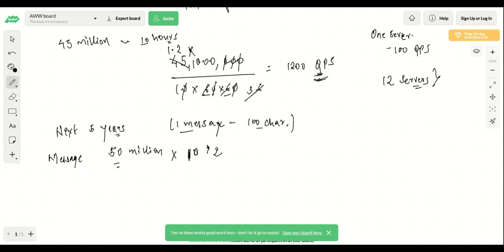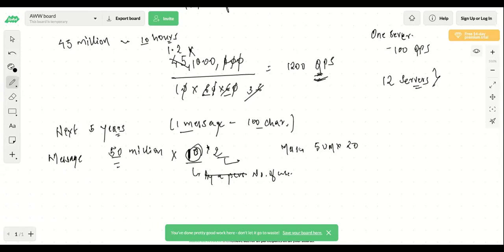So this is the number of users who a particular user will interact with. So 50 million people will interact with each other, right? So I'm saying that the number of users, and they will be sending 2 messages on an average. So this will become 50 million into 20. These many number of messages you need to store.